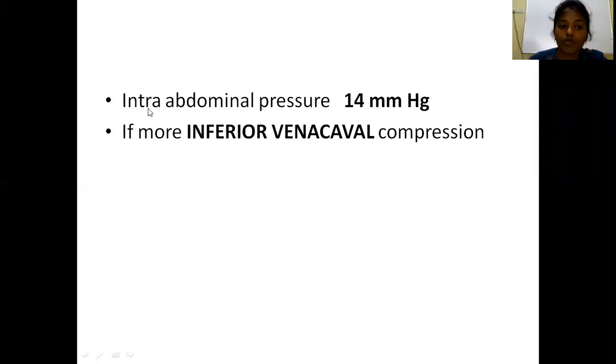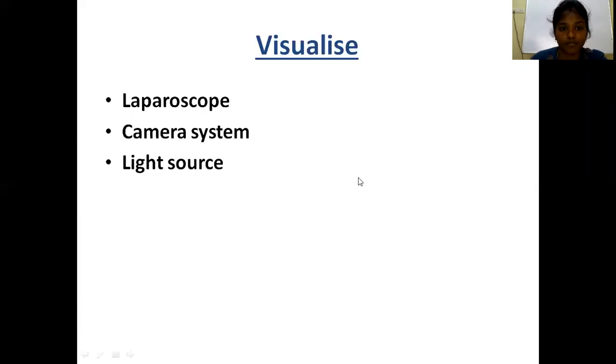Now, what is the intra-abdominal pressure you have to maintain during laparoscopy and why? During laparoscopy, we usually maintain intra-abdominal pressure at 14 mm of mercury, not more than that. Why not more than that? Because if the intra-abdominal pressure is more than 14 mm of mercury, this will cause compression of the inferior vena cava. So the intra-abdominal pressure during laparoscopy should be maintained at the level of 14 mm of mercury. So this is regarding insufflation, creation of pneumoperitoneum, and the Veress needle.